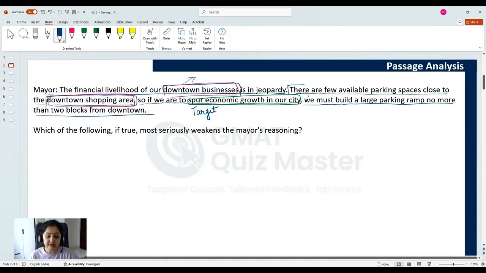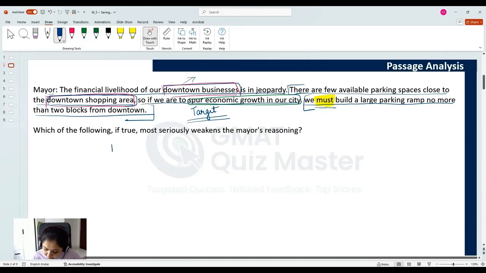And what is the conclusion saying? That if we want to achieve this target of increasing economic growth in the city, we must build a large parking ramp no more than 2 blocks from downtown. Let's understand this conclusion in detail. This conclusion uses a very important word, which is must. Now, what does this must mean? Must means